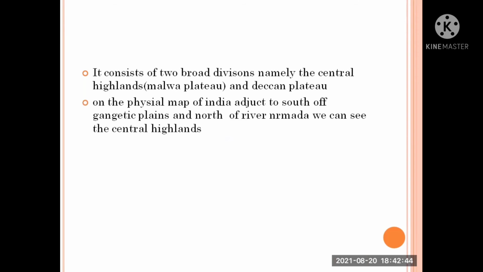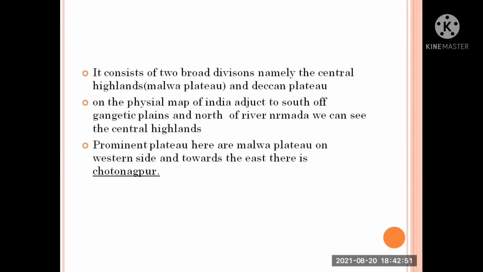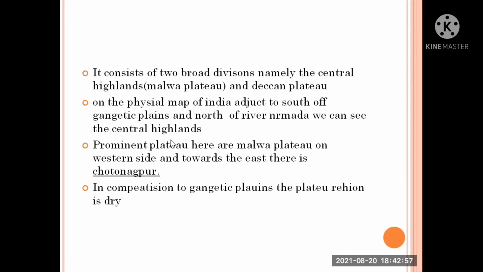On this physical map of India, adjacent to the south of Gangetic Plain and the north of the river Narmada, we can see the Central Highlands. Prominent plateaus here are Malwa Plateau and, on the eastern side, towards the Chota Nagpur. In comparison to Gangetic Plains, the plateau region is dry.